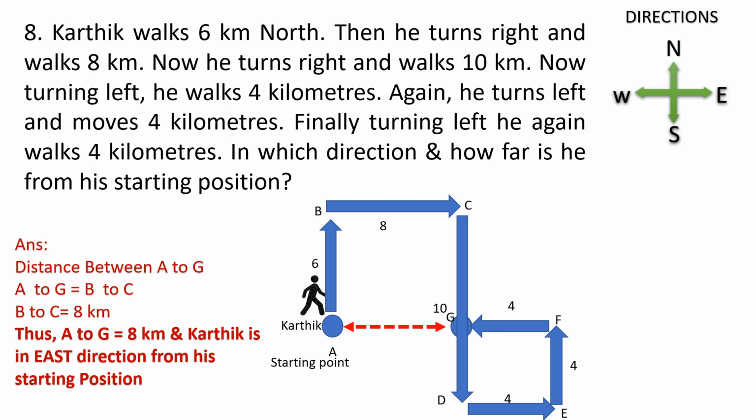Just by going to this diagram, you can easily tell A to G is equal to B to C. Then what is the distance between B to C? It is 8 kilometers. Then the answer is very easy. The distance between A to G is 8 kilometers.